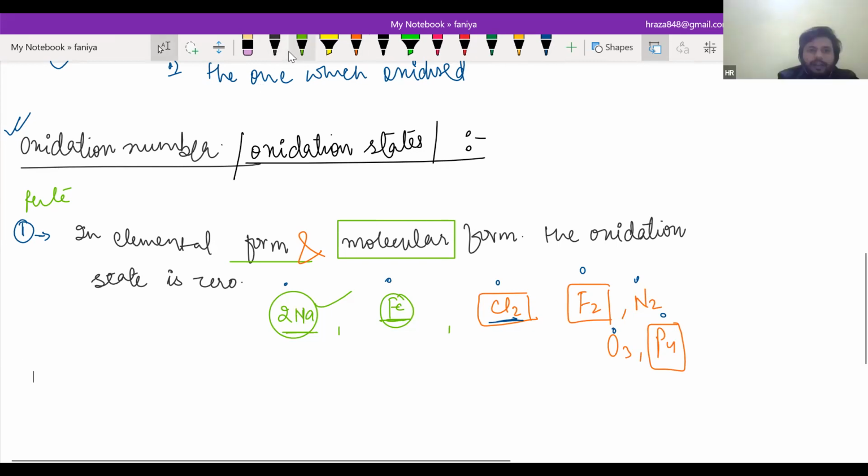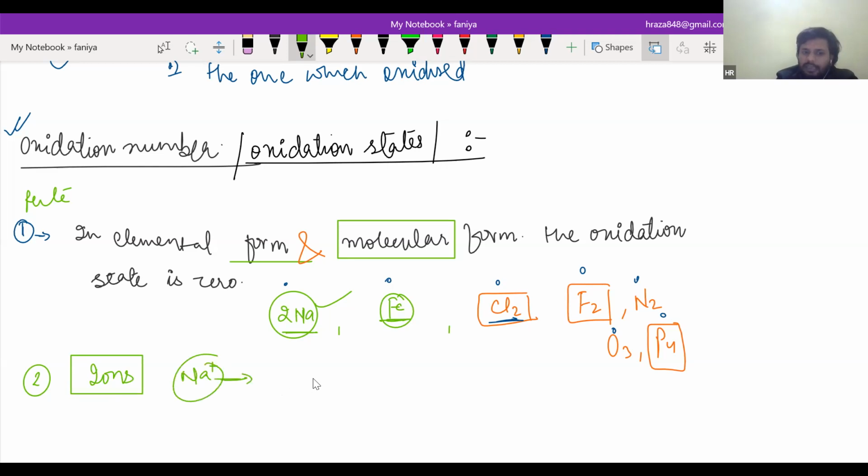the second rule we can write is for ions. There will be two types of ions: one is polyatomic and another is monoatomic, like Na+. If it is given Na+, that means the oxidation state is +1. If it is given O2-, that means the oxidation state is -2. This is for a monoatomic ion. Do you know what mono means? Single. Pania, do you know?